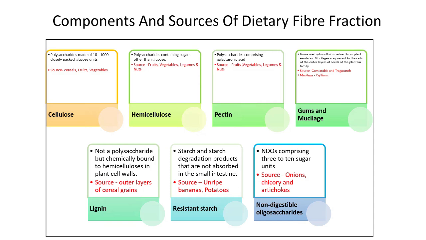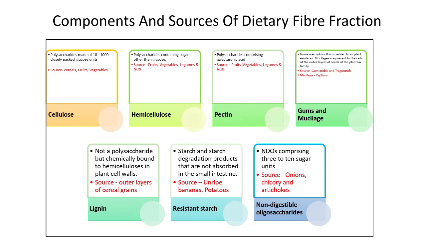Now coming to resistant starch. Starch and starch degradation products that are not absorbed in the small intestine pass into the large intestine and are fermented by the intestinal bacteria. Four classes have been identified: physically inaccessible starch, native starch granules, retrograded starch, and chemically modified starch.